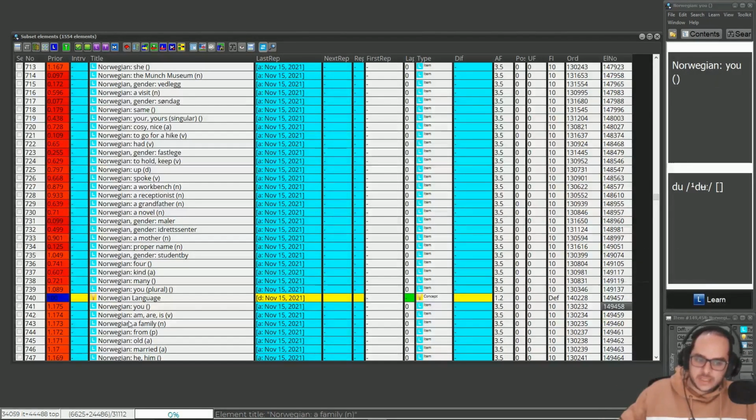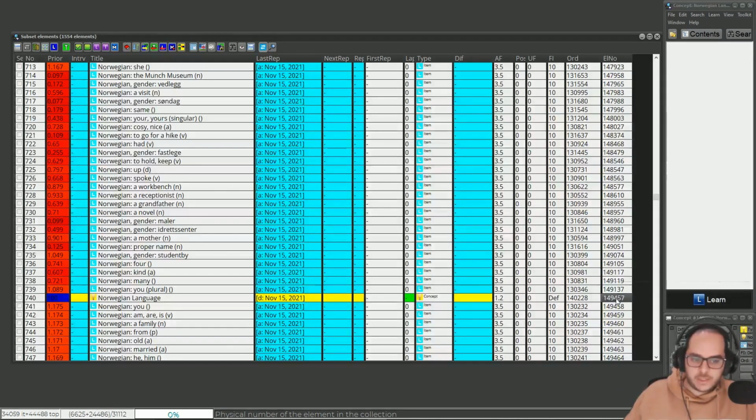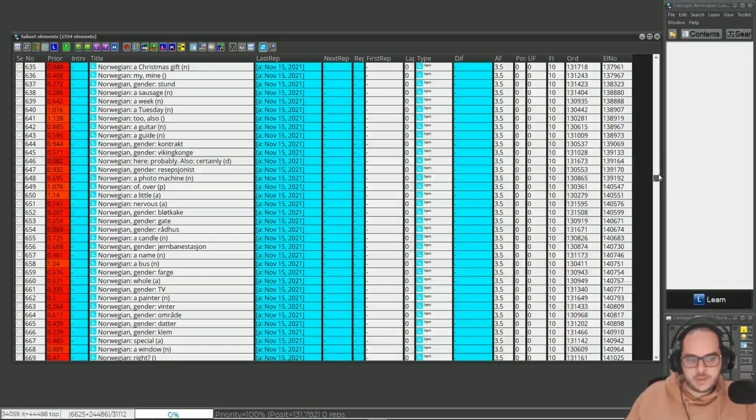Notice, perhaps it's related, but when I imported the concept of the XML file with this Norwegian language, then I get all numbers consecutively. All of these are new. For whatever reason, I get random.